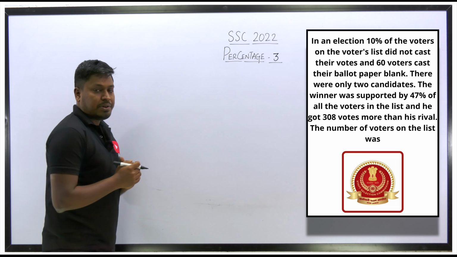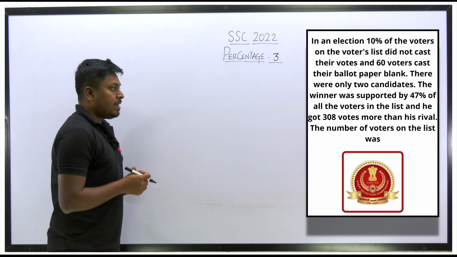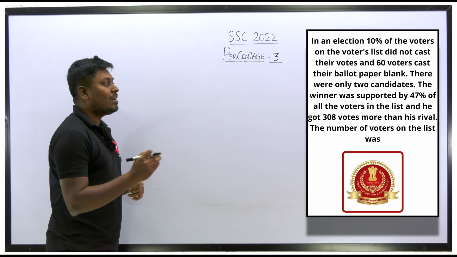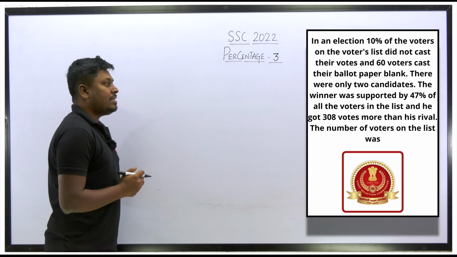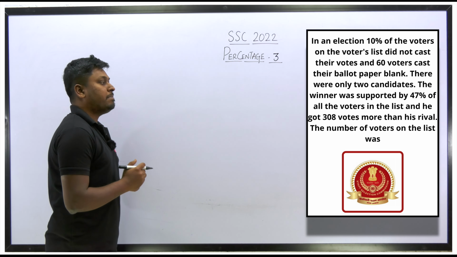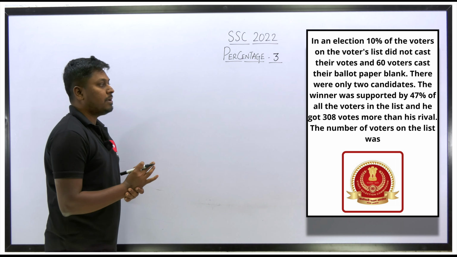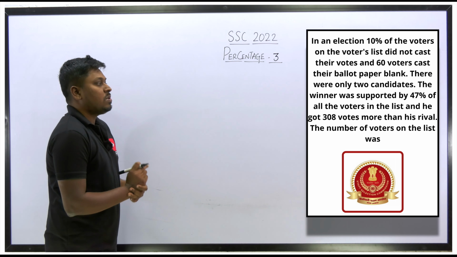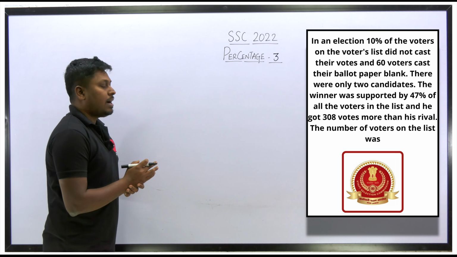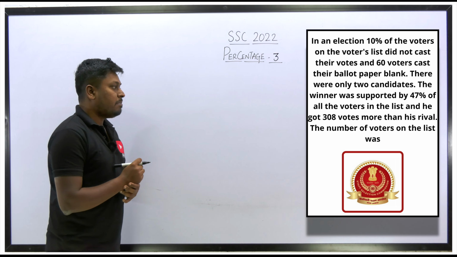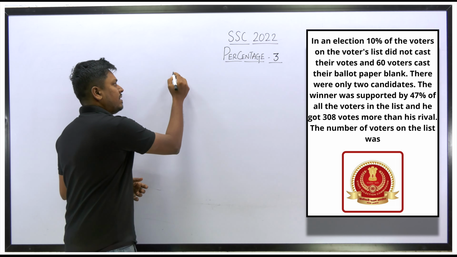Question number 25. In an election, 10% of the voters on the voters list did not cast their vote, and 60 voters cast their ballot paper blank. There were only 2 candidates. The winner was supported by 47% of all the voters in the list, and he got 308 votes more than the rival. So the number of voters on the list was?